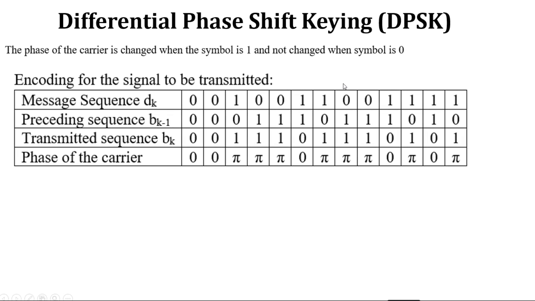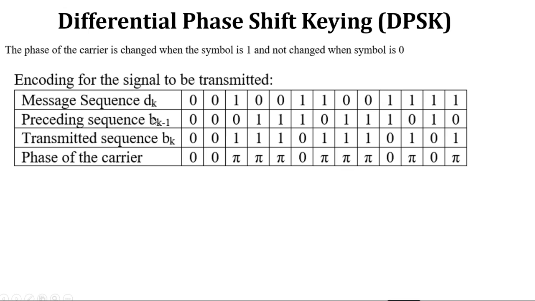Now we will elaborate that statement. When we have the message sequence dk, we compare the current message sequence with the previously modulated sequence, the preceding sequence, which is dk minus 1, and it will be the actually transmitted sequence. dk is the applied sequence at the input of DPSK, and dk minus 1 is the previously modulated sequence, and this is the currently modulated sequence.